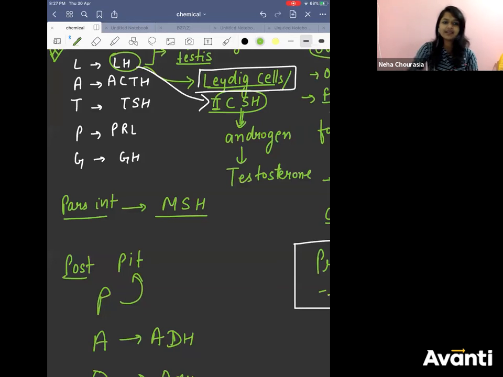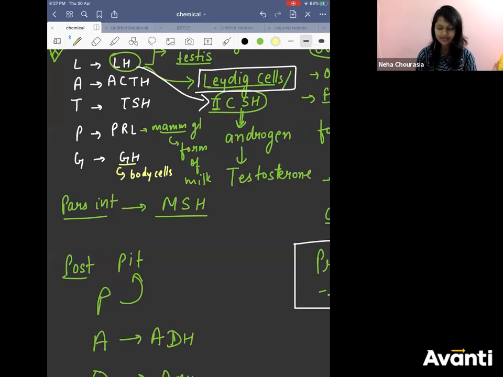Yes, similarly, growth hormone, you can write here only. It will act on mammary gland, right? It will act on mammary gland and formation of milk. Growth hormone, it will act on your body cells, somatic cells, and it will stimulate the growth. How? By cell division and by increasing the cytoplasmic content.